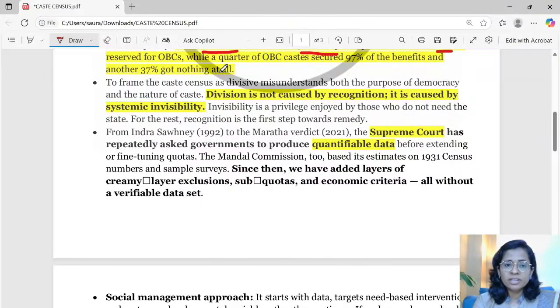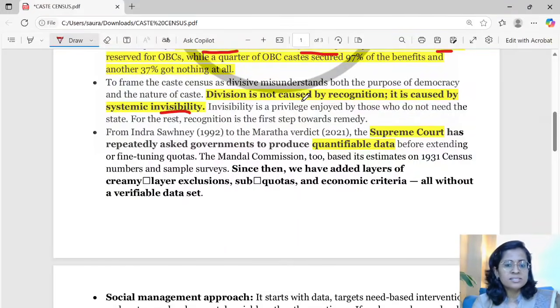Okay. The next aspect of need of caste census is that many people think that caste is a divisive factor, that caste census will be a divisive factor, but the other approach is that caste census will also give visibility to the marginalized sections of society. So division is not caused by recognition. It is caused by systematic invisibility.